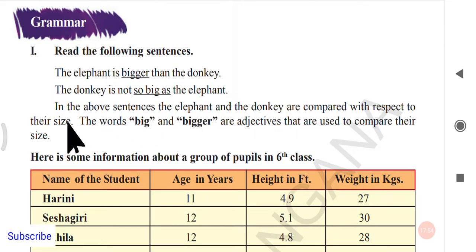In the above sentences, the elephant and the donkey are compared with respect to their size. So the words big and bigger are adjectives that are used to compare their size. Big is the positive degree, bigger is the comparative degree. We have another degree. What is that? Superlative, that is biggest. So these are compared like that.